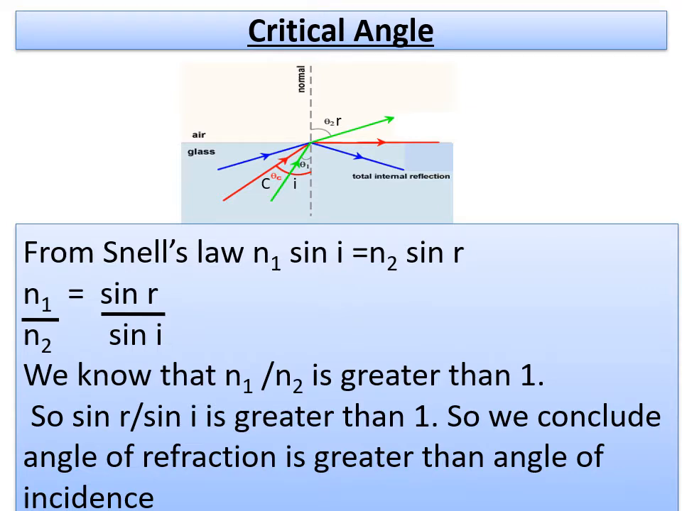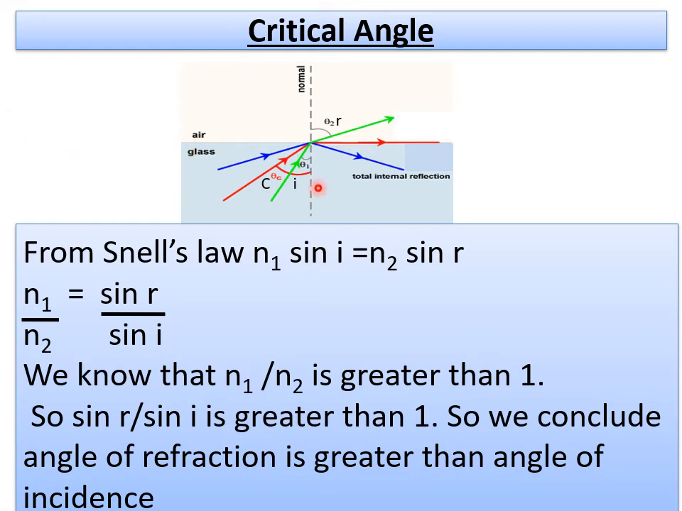So what we have learned in our activity is that whenever light enters from a denser medium to a rarer medium, at a certain angle of incidence the refracted ray does not come out but grazes at the interface separating air and glass. That situation is named the critical angle.